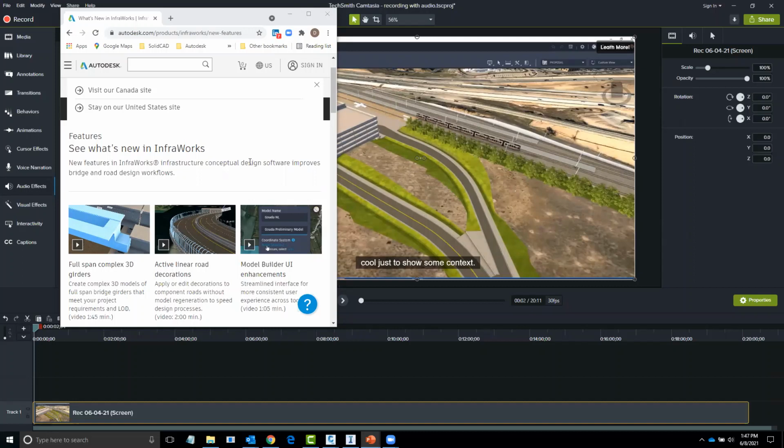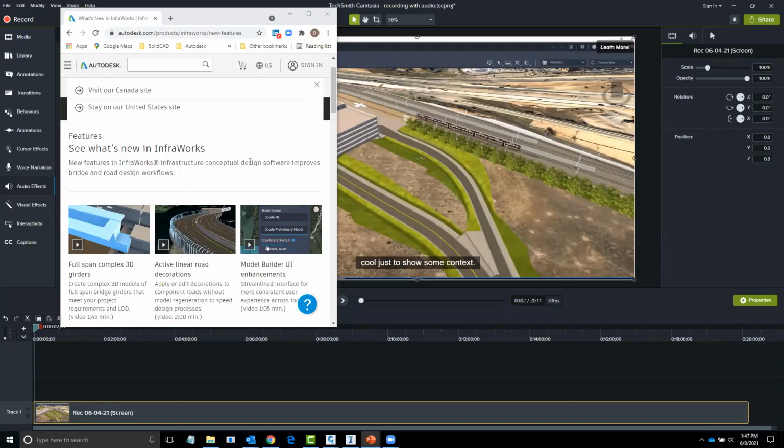On the bridge modeling, there has been an addition where we can now model the girders in InfraWorks. So you get more complex girder creation, if you will. Before it was kind of 2D with extruded bridges and working that into it. Now you can do the girders in Inventor and export them out and then bring them into InfraWorks, so you can use them in there and really get a much more enhanced bridge if you're into the bridge design.